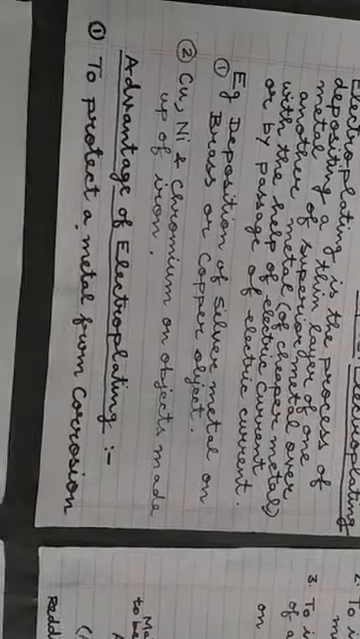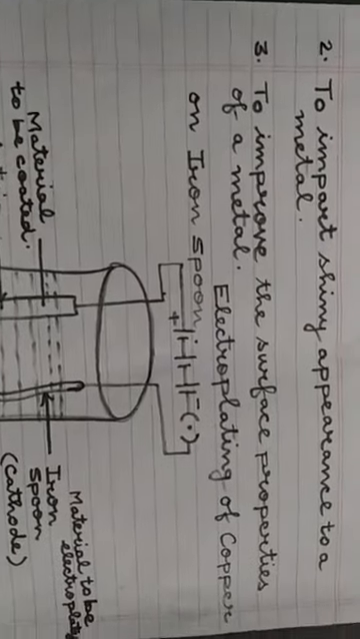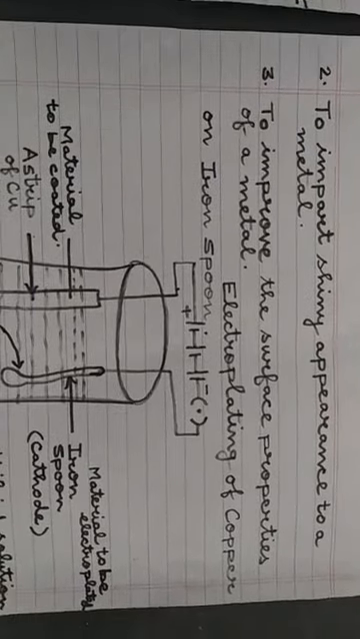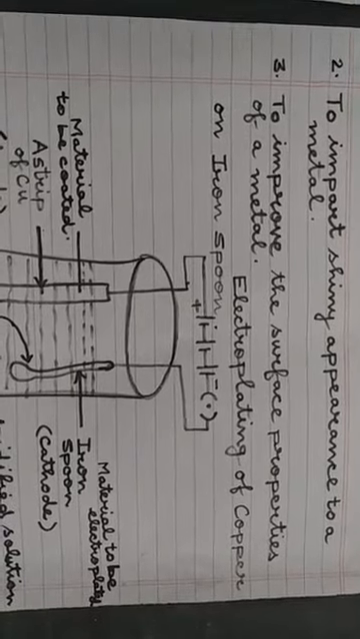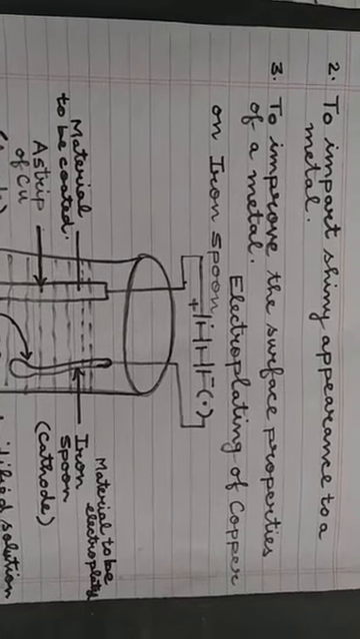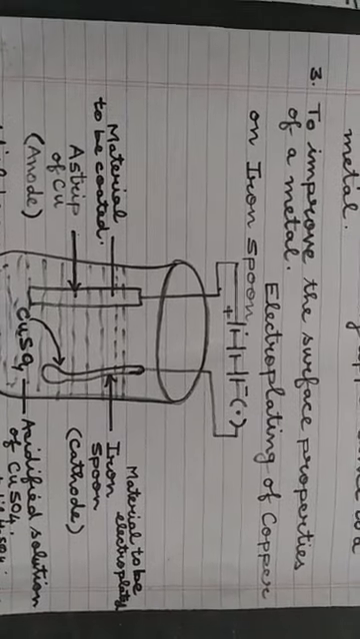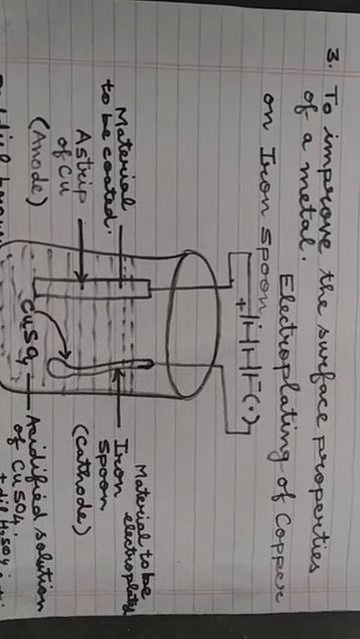The first advantage of electroplating is that it helps in protecting the metal from corrosion. The second advantage of electroplating is to impart a shiny appearance, or to make things very attractive or shiny. The third important advantage of electroplating is to improve the surface property of a metal. So these are the three advantages of the process of electroplating.